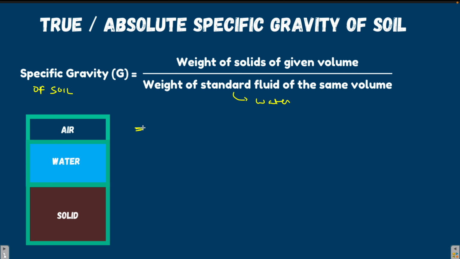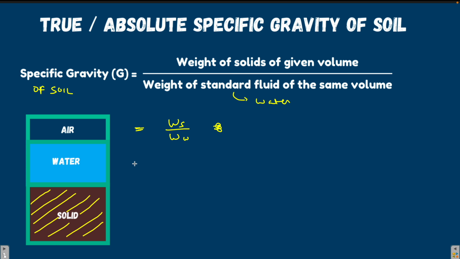But if we say specific gravity of the soil, we do not mean the entire soil. We mean the specific gravity of soil solids. Only the soil solids and not the entire soil. It is the weight of the solids to the weight of the same volume of water.